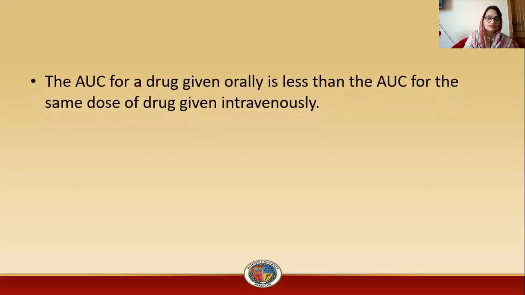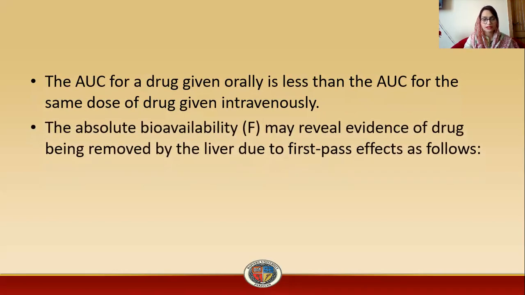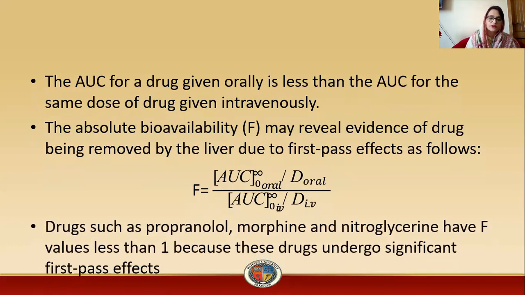The area under the curve of a drug given orally is less than the area under the curve for the same dose of the drug given intravenously. So the absolute bioavailability reveals evidence of the drug being removed by the liver due to first pass effect, as follows. What is the equation for the fraction of drug, or absolute bioavailability? It is equal to area under the curve from 0 to infinity orally divided by dose orally, divided by area under the curve from 0 to infinity IV divided by dose IV. Drugs such as propranolol, morphine, and nitroglycerin have an F value less than 1 because these drugs undergo significant first pass effect if they are given orally.